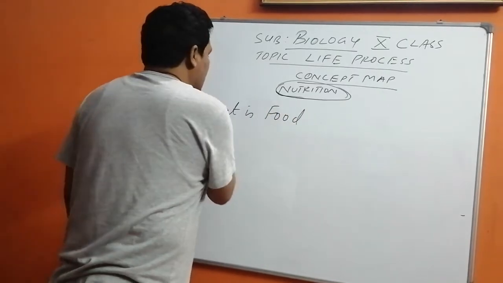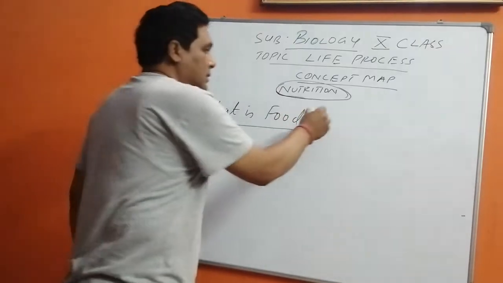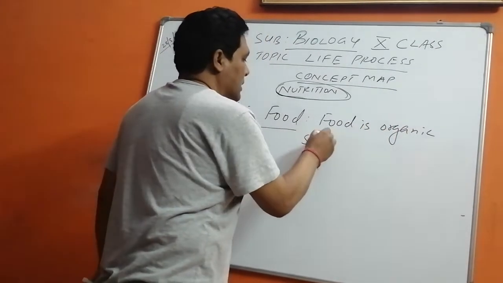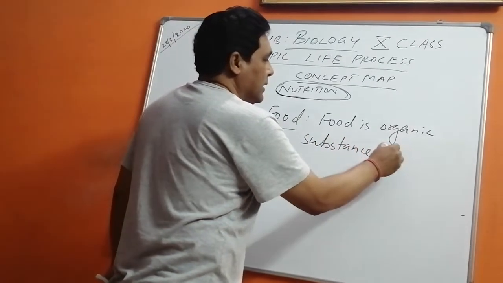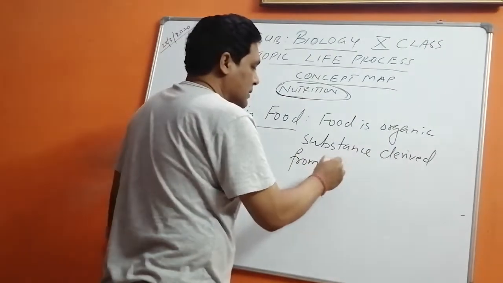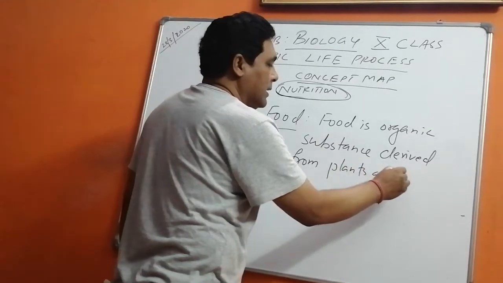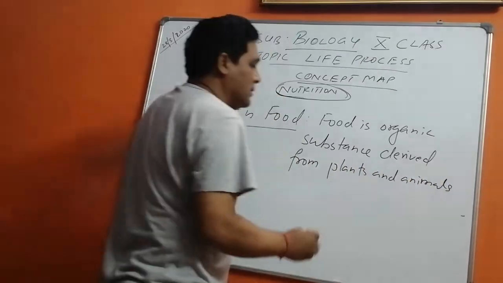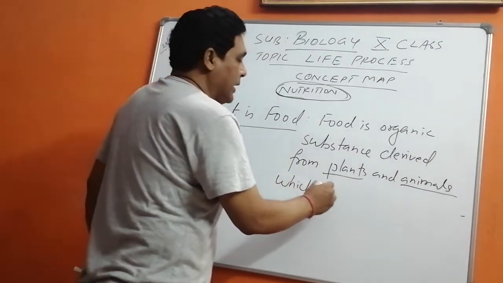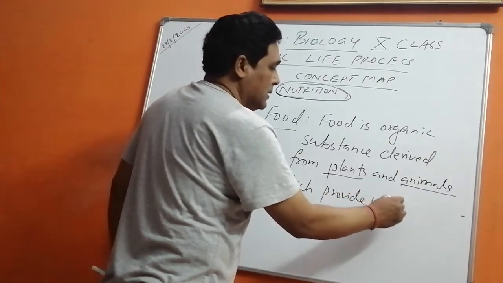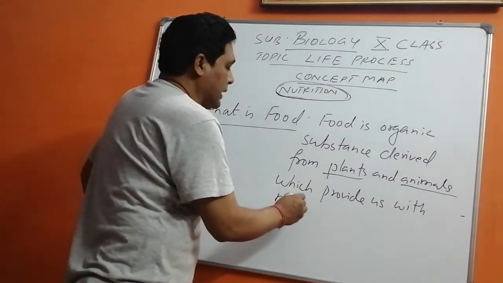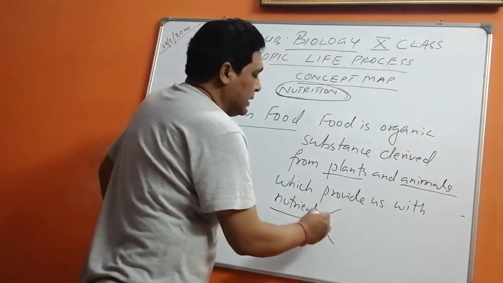Food is organic substance derived from plants and animals which provide us with nutrients. We know what the nutrients are.